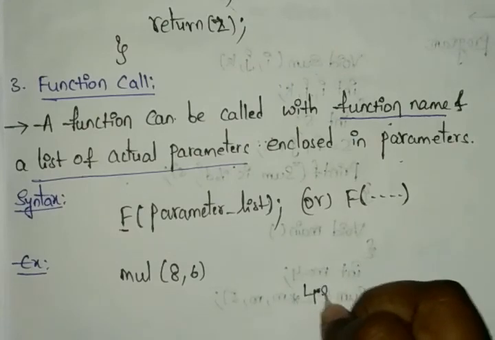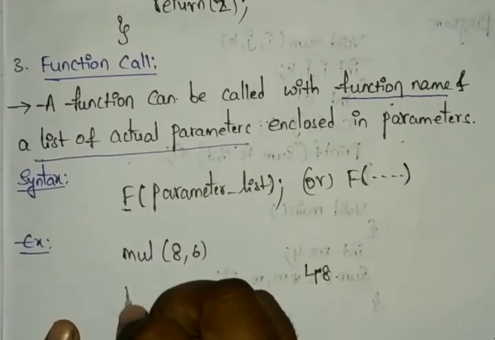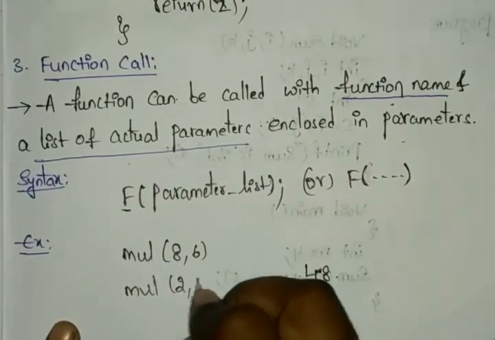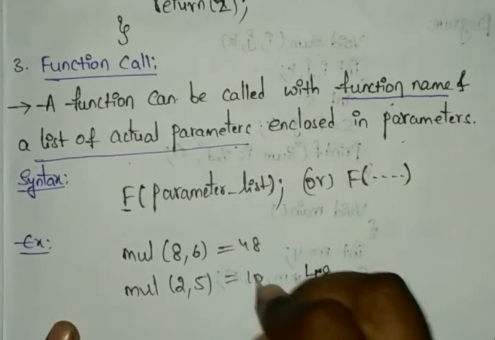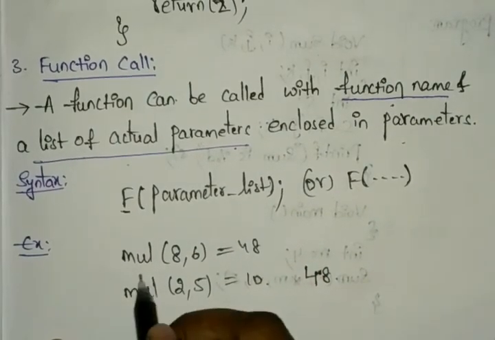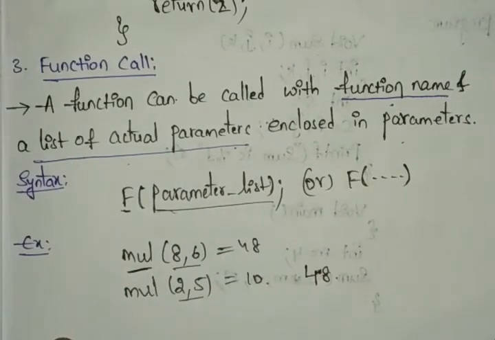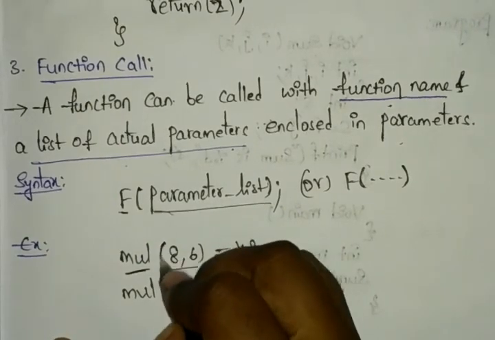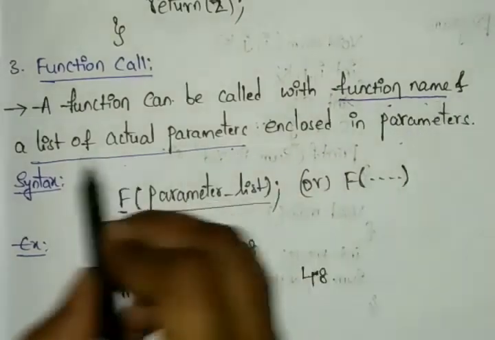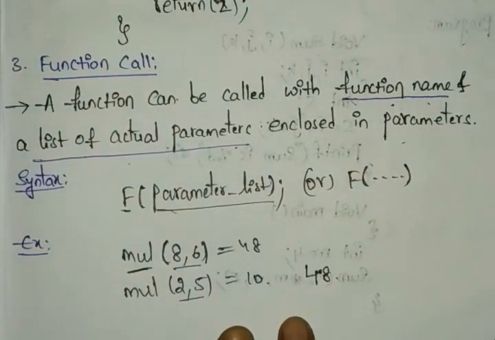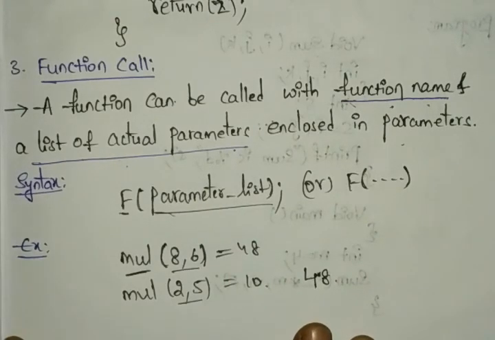We'll get 48. Or you can multiply 2 comma 5, and it will display 10. This is our function name, and whatever parameter list you have, you pass inside the parentheses only. We are calling with only the function name, and whatever needs to be performed is added inside the parentheses. Like this we can perform the function.